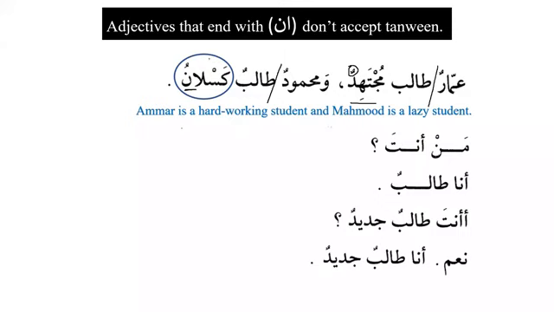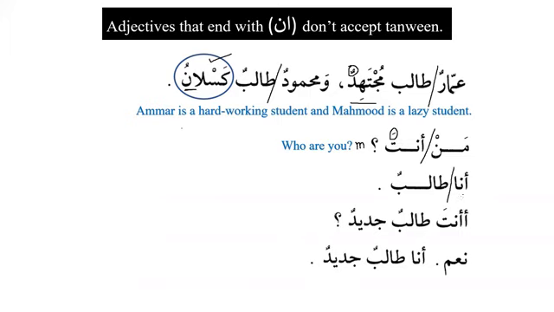So this is a very important thing that we need to remember. Man anta. Now we have the introduction of the personal pronoun, ad-damir, as we call it. Man anta, who are you? So anta, if it is for the masculine, then it comes with fatha. Man anta, who are you? And how do we know it is used for the masculine? We can see here that the person says, Ana talibun, I am a student.